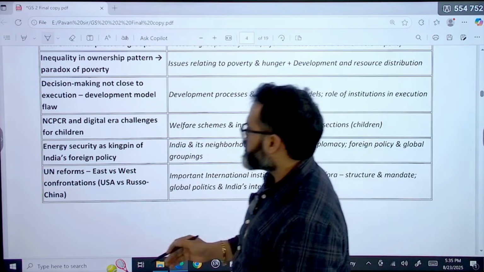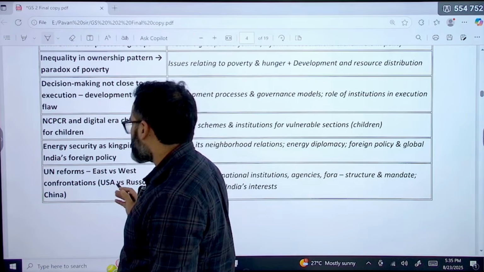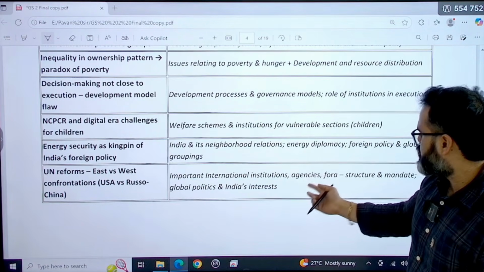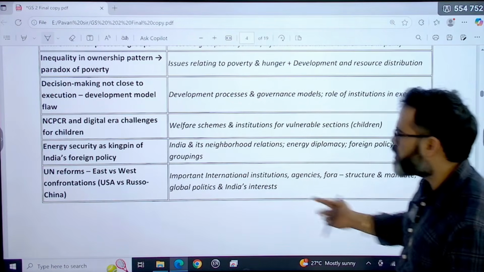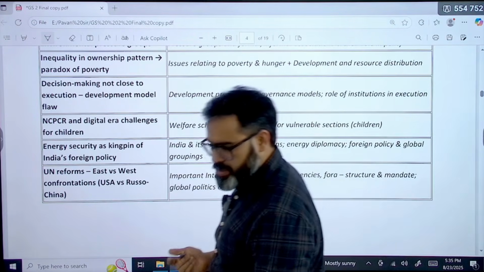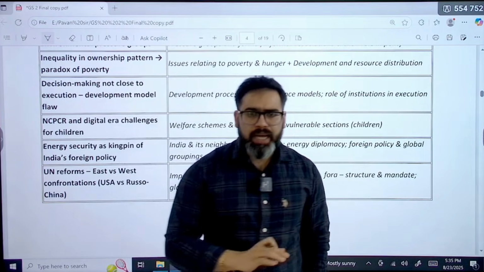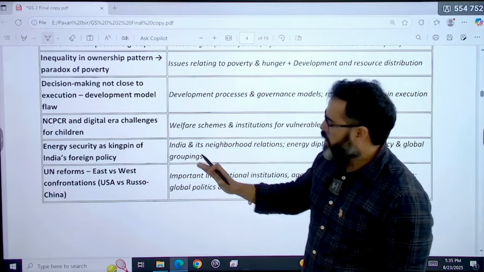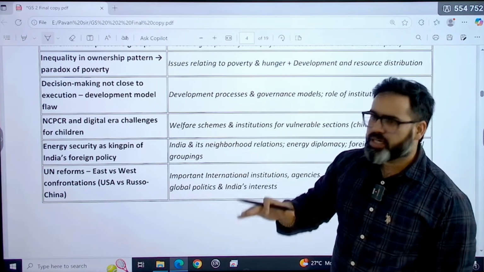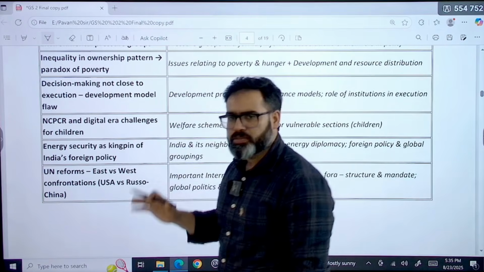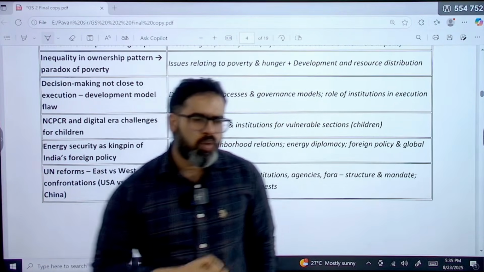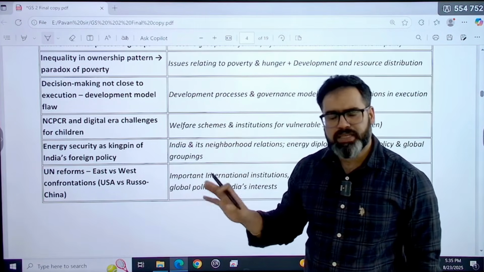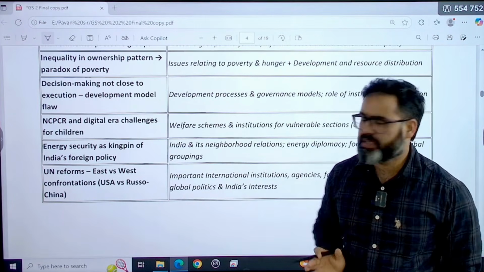And the last question was about United Nations reform, East versus West confrontation. This was again about important international institutions, agencies, fora, structures, mandate, global politics, and India's interest. See, I have first categorized all the questions in comparison to the syllabus topics of the GS paper 2. Whatever questions UPSC has asked were basically asked from the GS paper syllabus itself, that is, the mains exam syllabus.